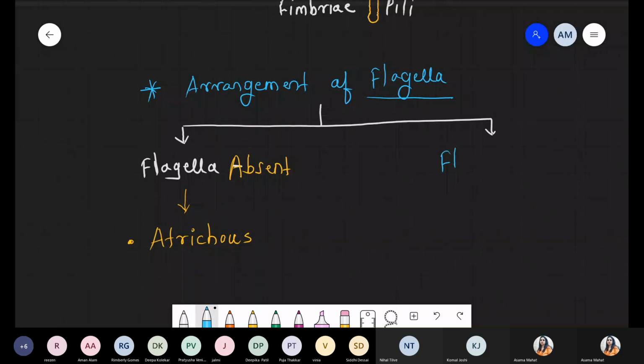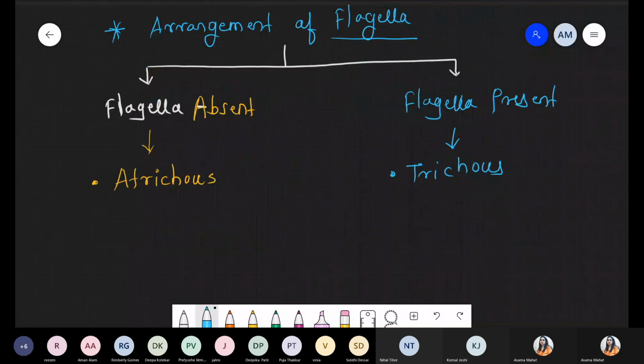Exactly the reverse scenario with respect to flagella present. A typical bacterium consists of flagella. If flagella are present, such a condition is represented by the word trachus. Atrachus, flagella absent, and trachus, flagella present. Now we are talking about different types of the trachus condition. Types means: if a single flagellum is present, then what do we call 2 flagella, many flagella? So we are talking about that scenario.